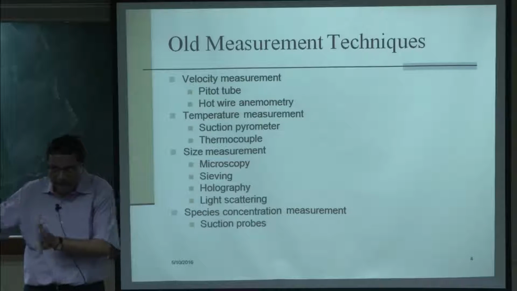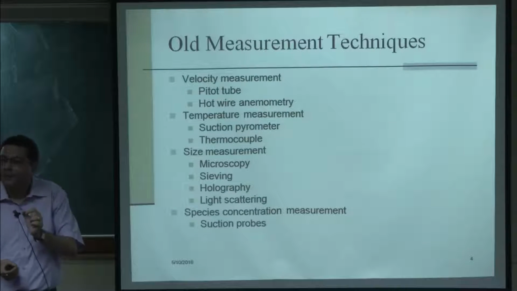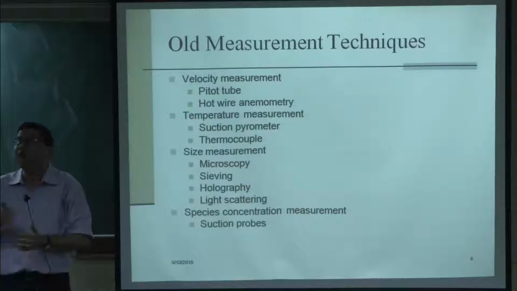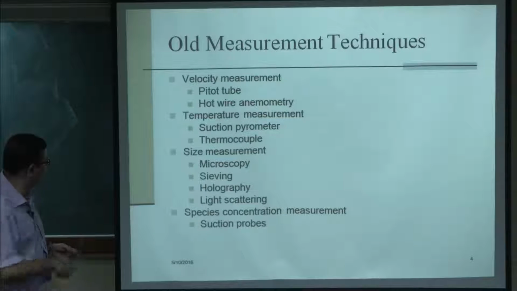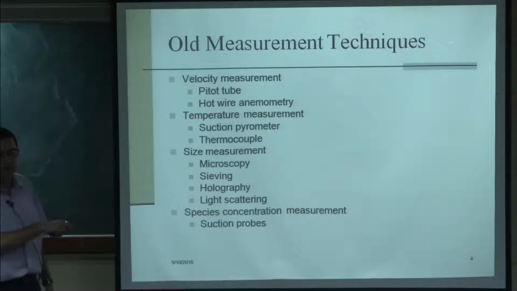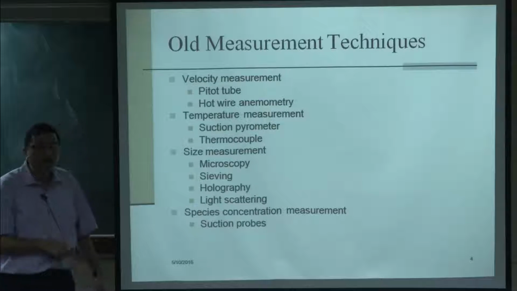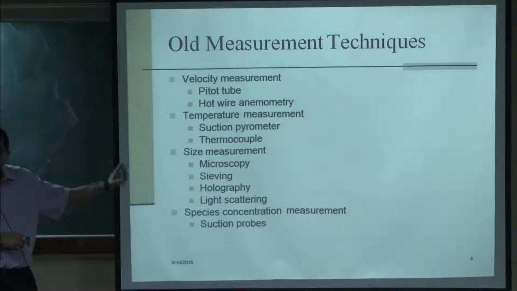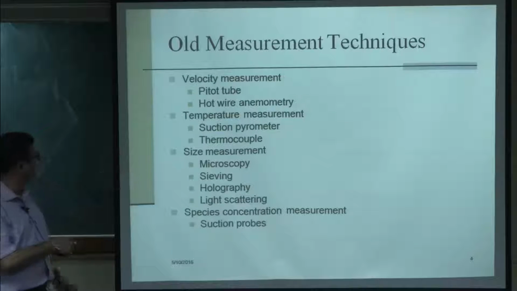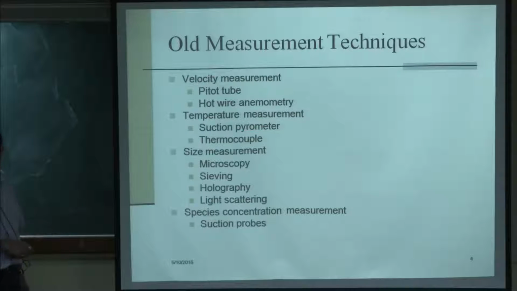There are a few hot wire anemometers with thicker tubes, thicker wires, which can still take measurements in non-reacting hot flows, but the response time is very, very slow. They work more like thermocouples. So, therefore, velocity measurement using conventional hot wire anemometry is just not possible for a reacting system. So, therefore, there is a need to come up with a process to measure the velocity for reacting systems, and that is where LDV and PIV, and to a certain extent PLIF also, PLIF can also measure the velocity field, come into the picture. Then another thing, like I mentioned, is the temperature measurement.